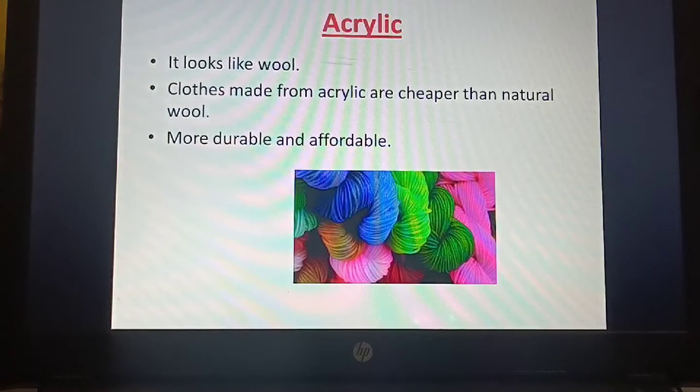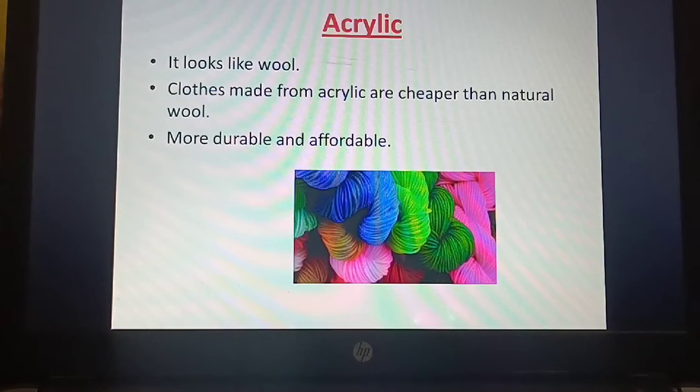Next we'll move on to acrylic. Acrylic looks like wool. Clothes made from acrylic are cheaper than natural wool. If you see a sweater, now you get one for 200 or 300, that is acrylic. That is not natural wool.